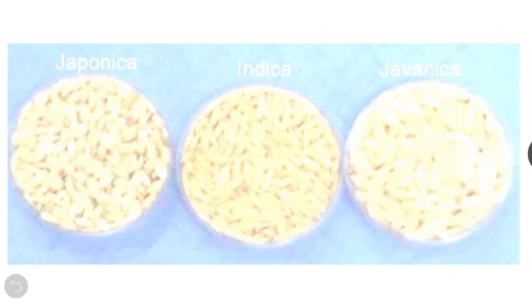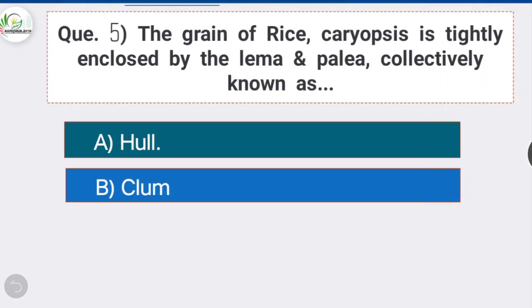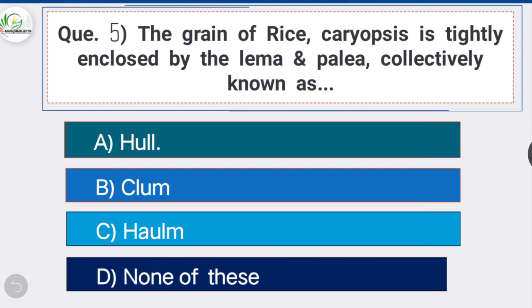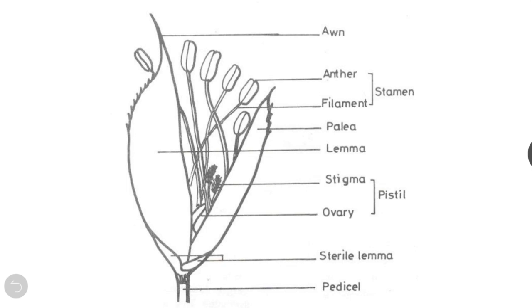Next question number 5. The grain of rice, caryopsis, is tightly enclosed by lemma and palea, collectively known as, option A is correct, hull. The grain of rice, which is also known as caryopsis, is tightly enclosed by the lemma and palea, collectively known as hull. Also note down that rice stem is commonly called as haulm and culm, which is made up of a series of nodes and internodes.